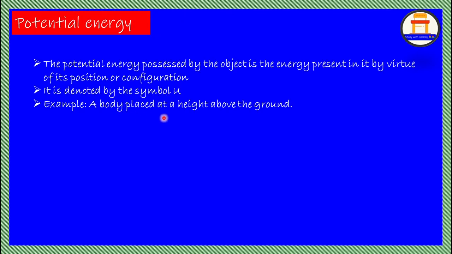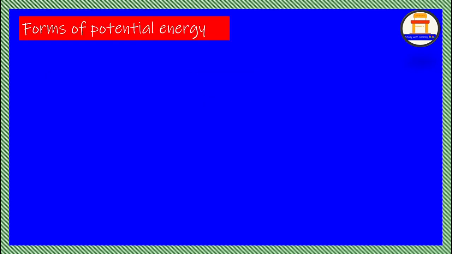A body placed at a height above the ground is an example of potential energy. It is just placed, it's not moving. They have not told it is moving. If it is moving, it will become an example for kinetic energy, not potential energy. If it is at rest, it is potential. If it is in motion, then it is kinetic. Keep this in your mind.